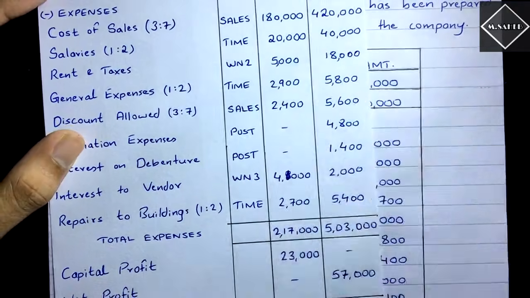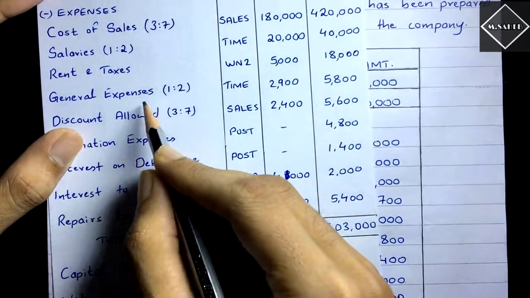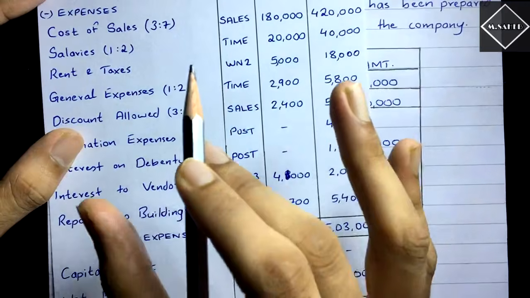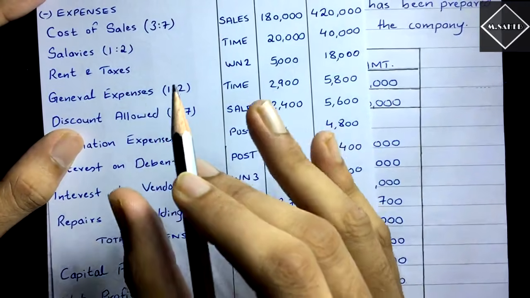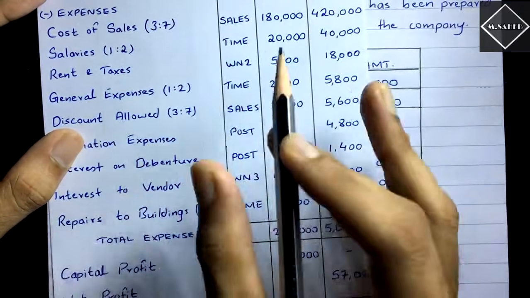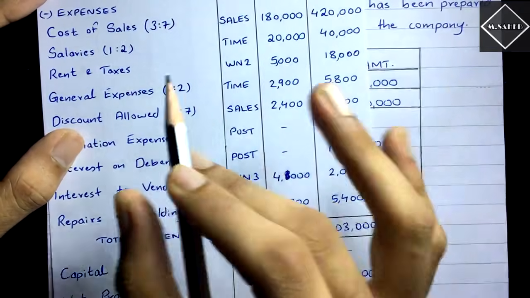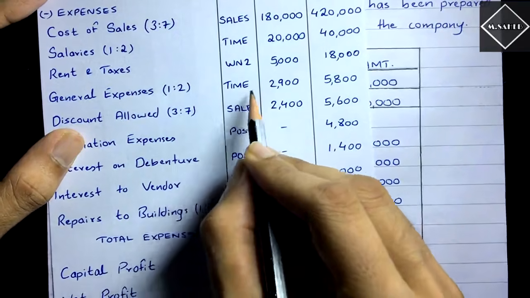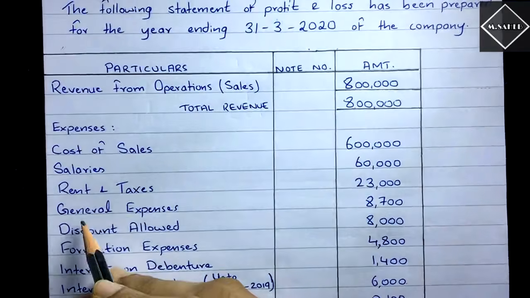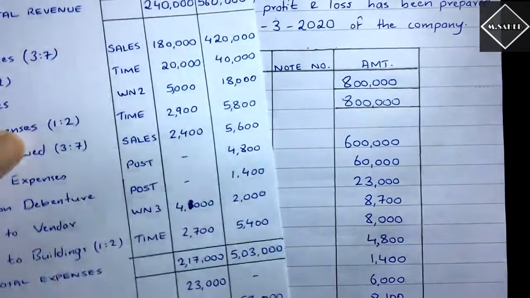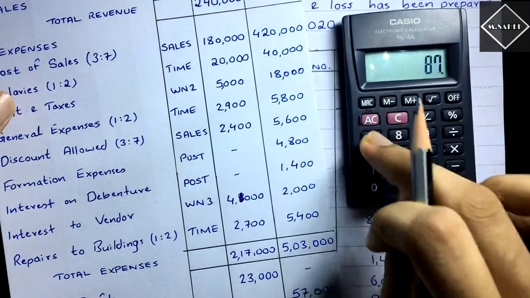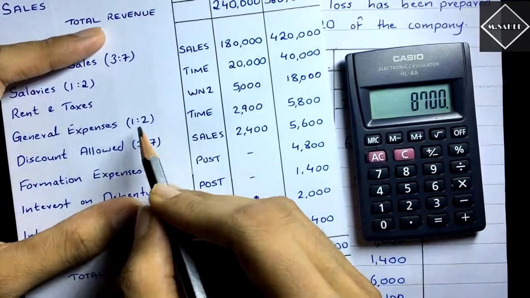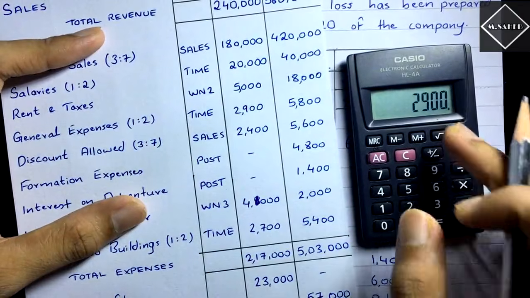Simple. All right. And then we have general expenses. Now see, general expenses, miscellaneous expenses, all these expenses are fixed in nature. They are fixed because they have to be incurred. They are not related with sales or turnover. So you have to allocate them on the basis of time ratio. Now here in the question general expenses are given as 8,700, so 8,700 has to be allocated on the time ratio. The time ratio is 1:2, so 8,700 into 1 divided by 3 is equal to 2,900.